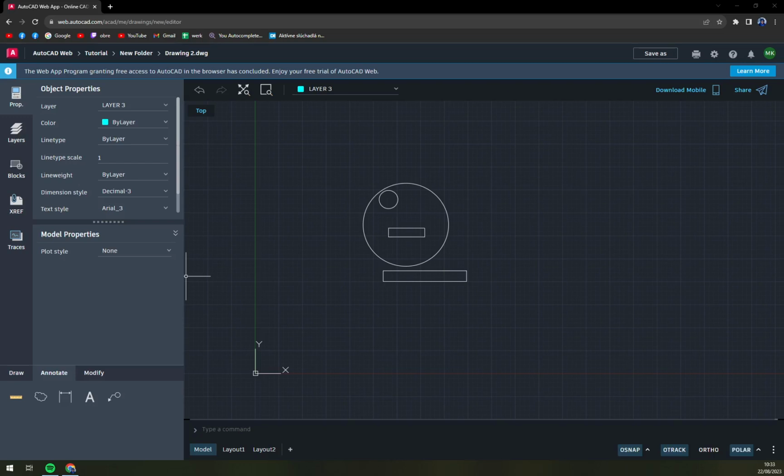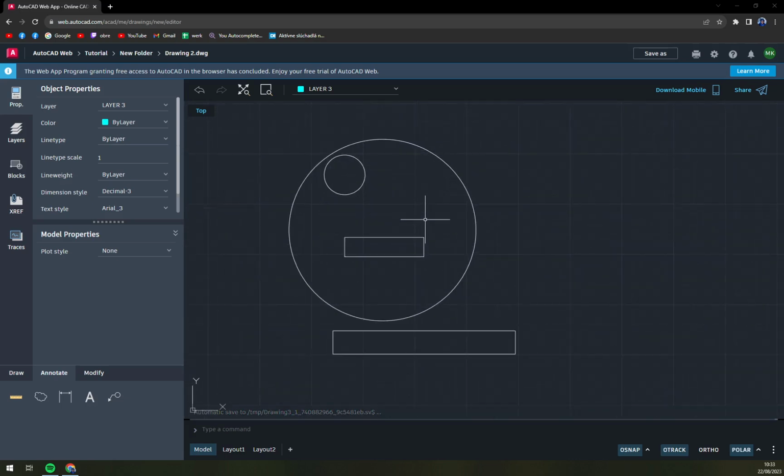Hello guys, my name is Matthew, and in today's video I'm going to show you how you can easily select and deselect objects in AutoCAD.